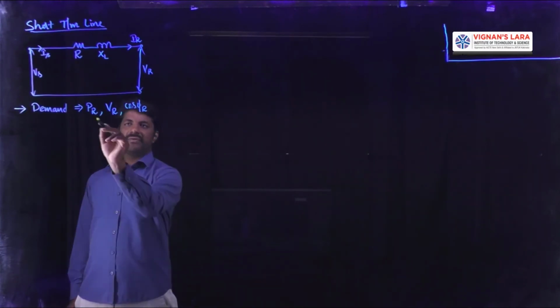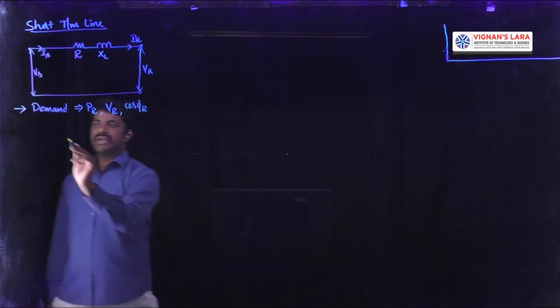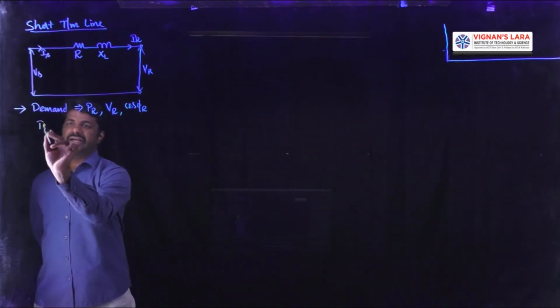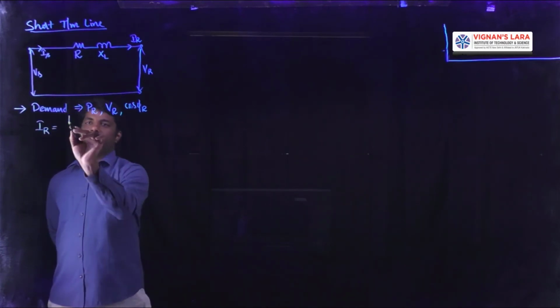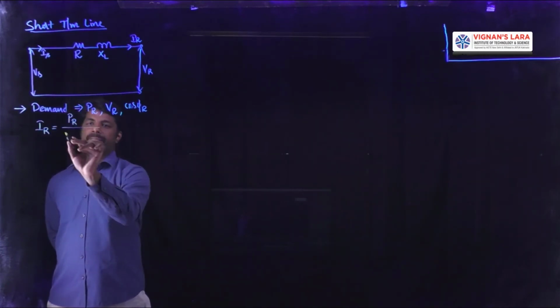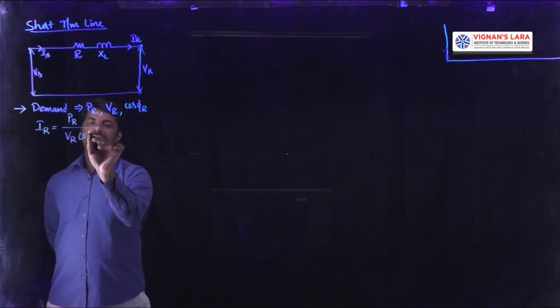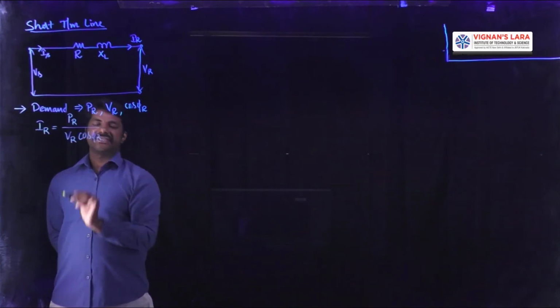So with the help of these three, we can estimate the magnitude of the receiving end current called IR, which is equal to PR by VR cos phi for a single phase system.